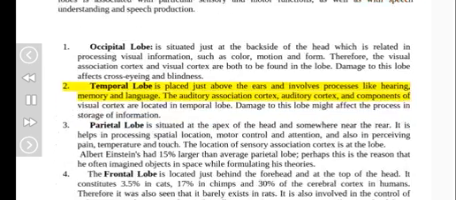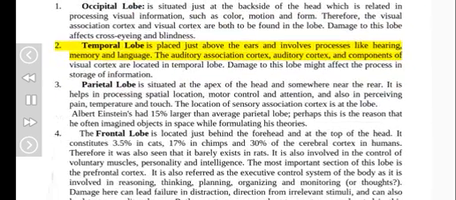2. Temporal lobe is placed just above the ears and involves processes like hearing, memory and language. The auditory association cortex, auditory cortex, and components of visual cortex are located in temporal lobe. Damage to this lobe might affect the process and storage of information.